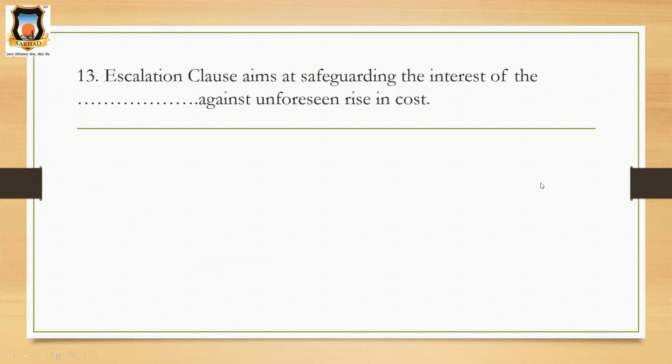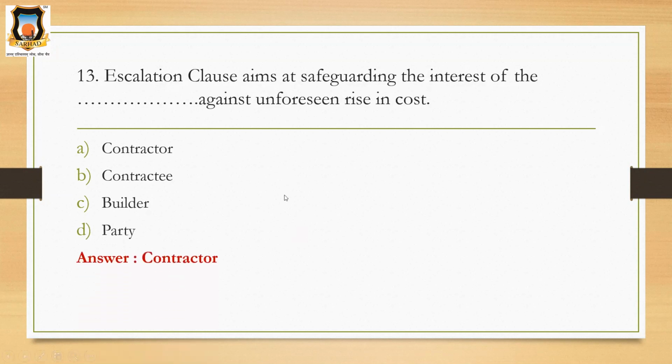The next question: escalation clause aims at safeguarding the interest of dash against unforeseen rise in cost. The options are: option A contractor, option B contractee, option C builder, and option D party. So what will be the correct option? The correct option will be contractor.